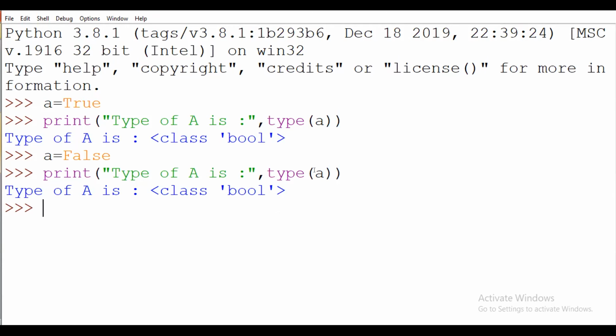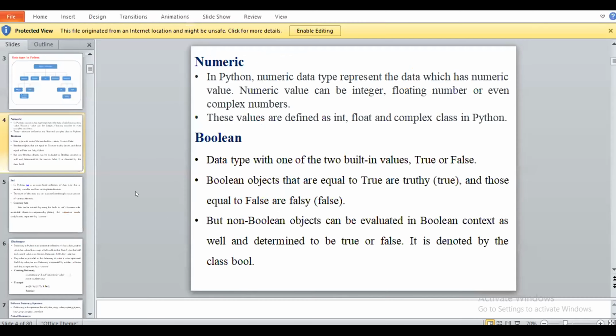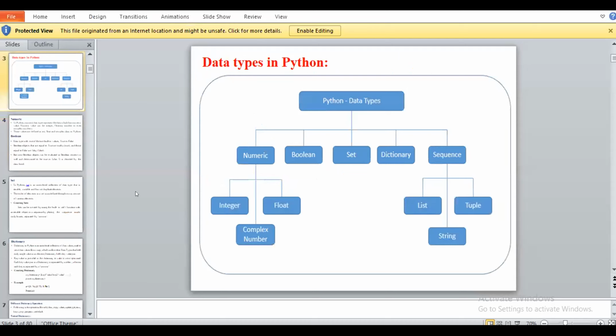So the Boolean data type has only two values, that is true, and the other is false. Okay, so next will be the set.